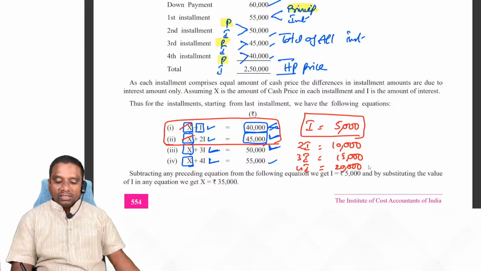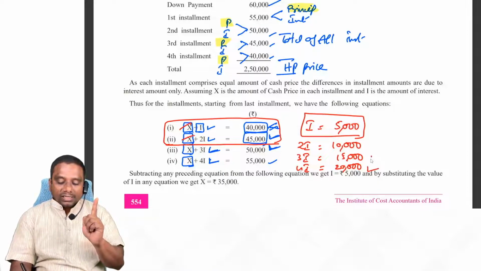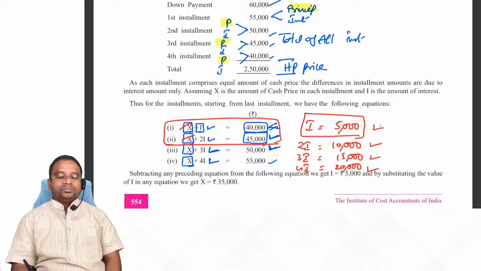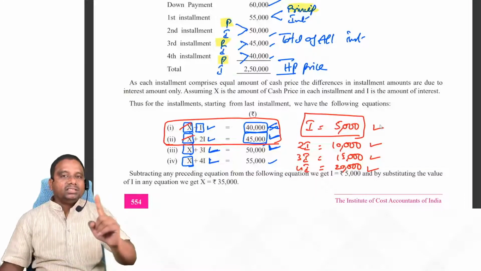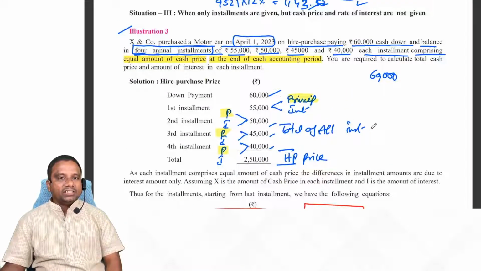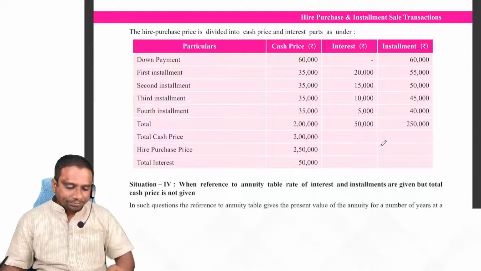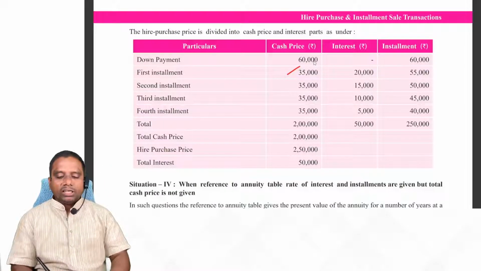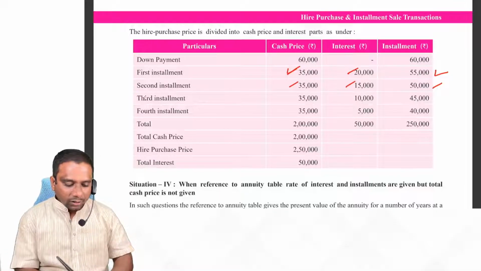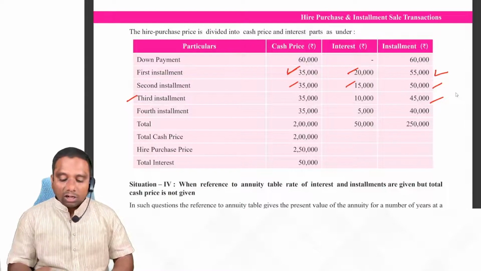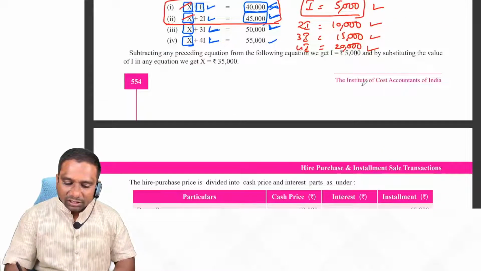Generally, in the first installment, interest is more. Second installment decreases. Third installment decreases. Fourth installment decreases. Observe carefully, but principal amount is same. This is the concept of the third illustration. Sir, they have given a table. First installment, how much are we paying? 55. Out of that, 20,000 is interest, the rest is principal amount. Second installment, 50,000 we are paying. Interest is how much? 15,000. Cash price 35. Third installment we are paying 45,000. Out of that, interest is 10,000. Here we have calculated 10,000.